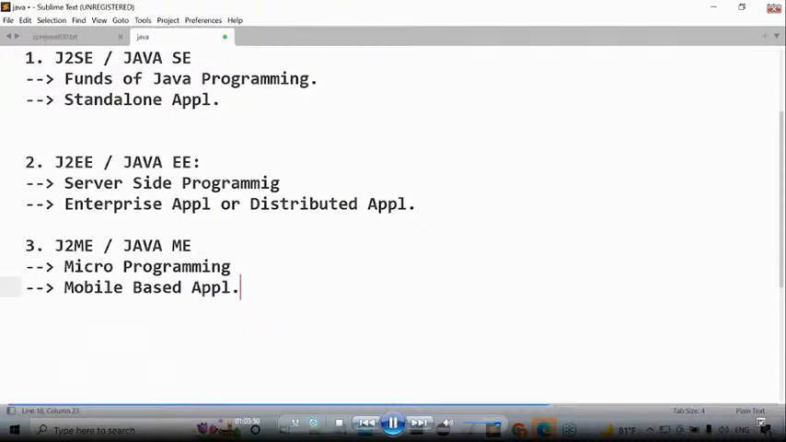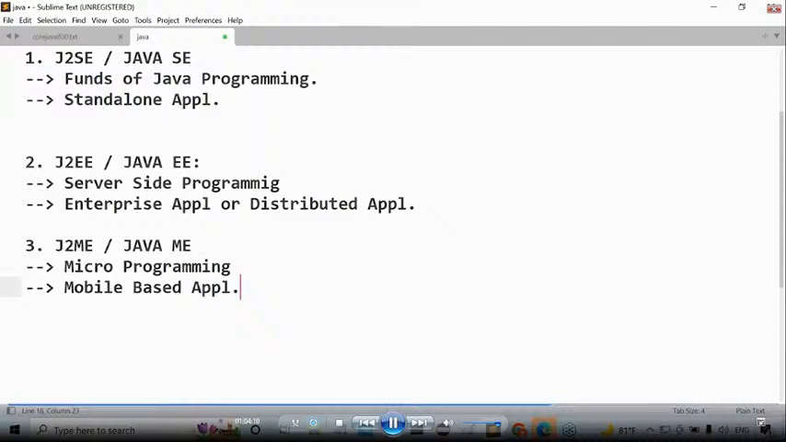But from the learning process point of view, which one is getting more priority? J2SE. Next priority is for what? J2EE. No priority is for what? J2ME. Even if you want to learn J2ME, we need core Java. That's why we have to learn J2SE first. J2SE is more powerful, sir.